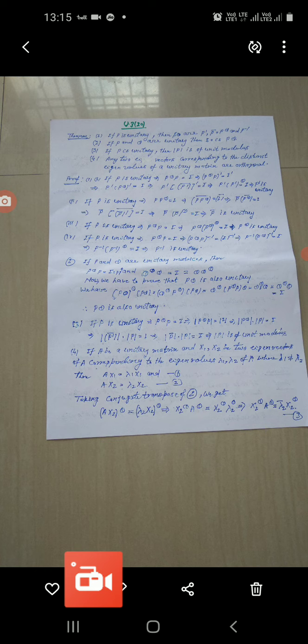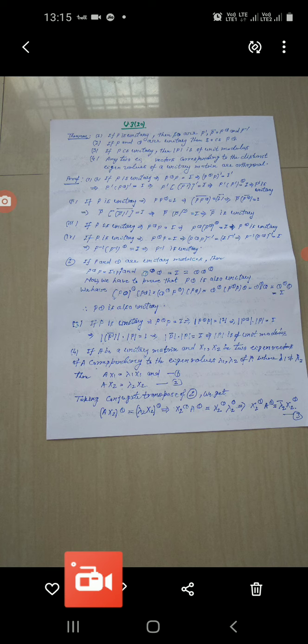So, first part of the theorem. If P is unitary, it means P to the power theta into P is equal to I. By definition we have this, and this implies that (P to the power theta P) transpose equals I transpose. We have taken transpose of both sides.